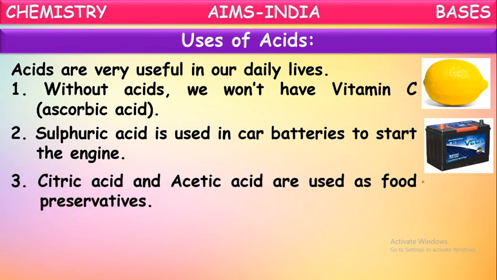Citric acid and acetic acid are used as food preservatives. These acids are used in the preservation of food items like pickles and some other food items. They mix these acids into them so that they will last a long time without spoiling. So these are food preservative acids.